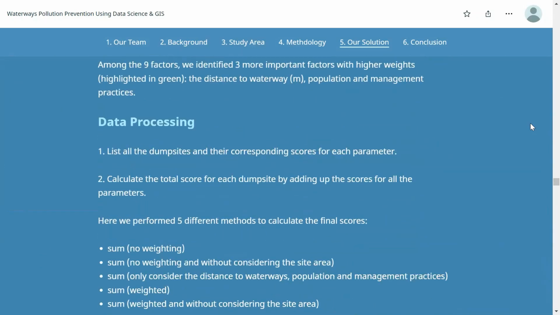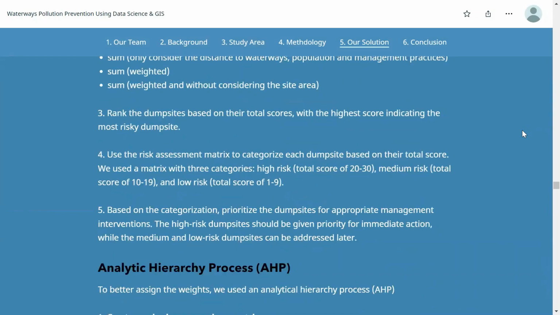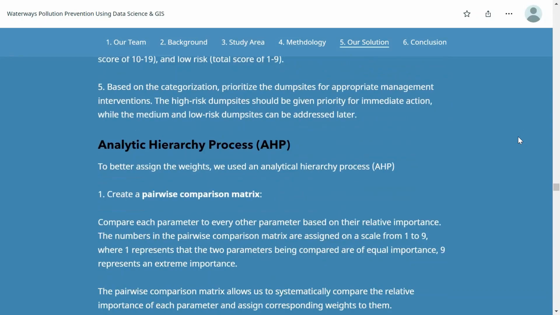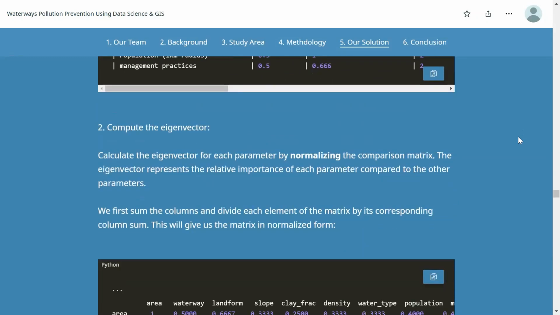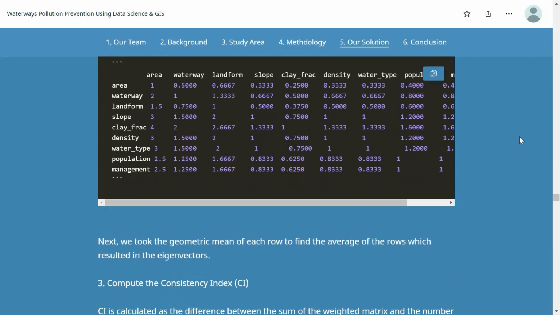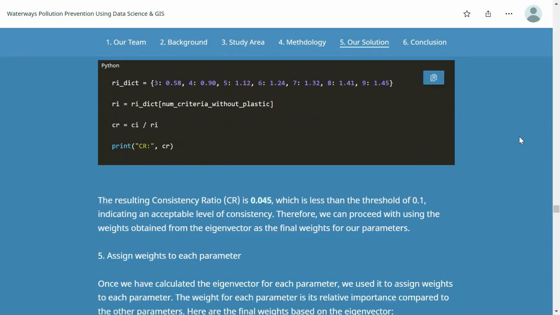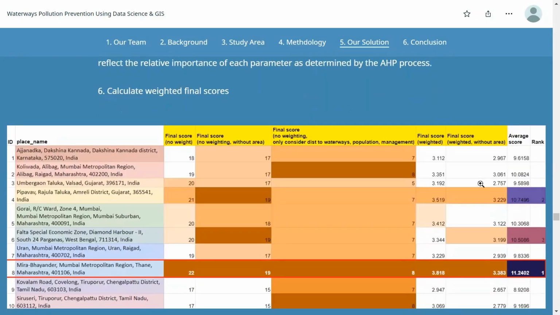As for the data processing part, we performed different tests to calculate the final scores for each site. And finally, we used a risk assessment matrix to categorize each dump site based on the total score. We used the analytic hierarchy process, AHP. First, we create a pairwise comparison matrix considering the relative importance of parameters. Then we compute the eigen factor. We do this by computing the consistency index as well as the consistency ratio. And finally, we obtain the eigen factor and we assign weights to each parameter. This is the final weight, being the distance to waterway, nearby water type, population, and management practices with different weights. And then we calculated the weighted final scores.